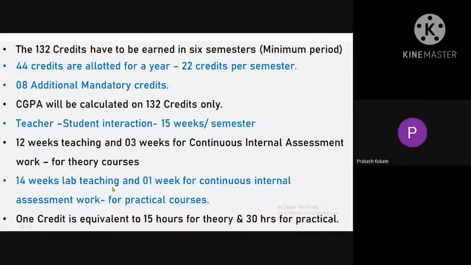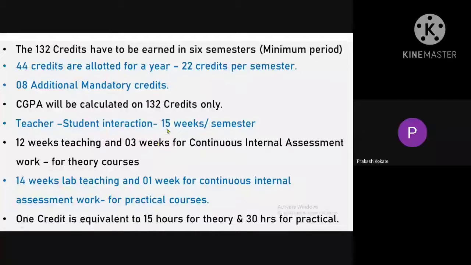As far as practical subjects are considered, 14 weeks are for lab teaching and 1 week for continuous internal assessment work of the practical. Now in these 14 weeks, what does the student have to do? Student has to perform various experiments. And in the last 1 week, what does he have to do?